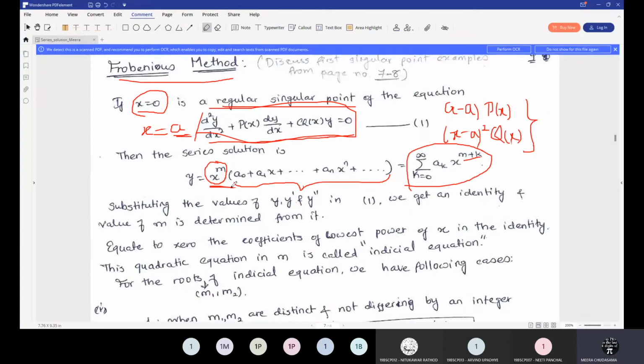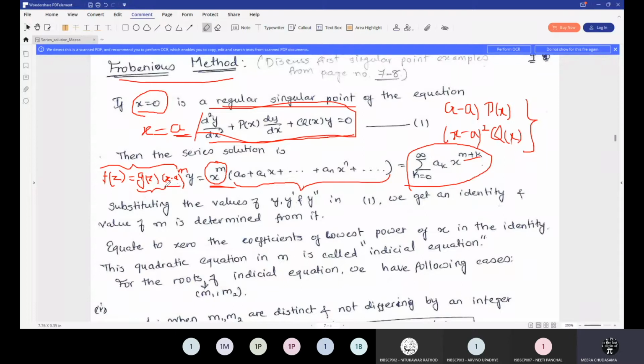Once you have the regular singular point, meaning when your function is not analytic, and once you have the removable singularity, at that particular time, suppose f of z is not analytic at a point a, then there is always the existence of another function g of z such that you can write f of z as g of z into (z minus a) to the power some m. And this g of z has to be analytic at the particular point a. So once you have the removable singularity, here we will consider it as a regular singular point. So in that case, you will always get such a form.